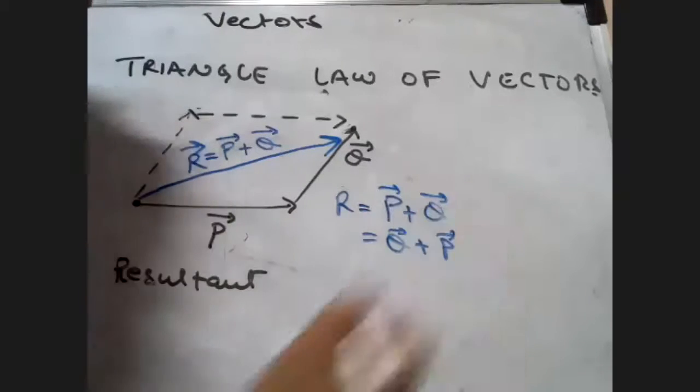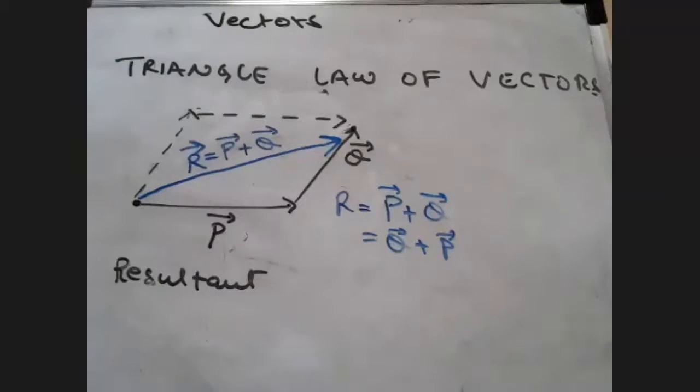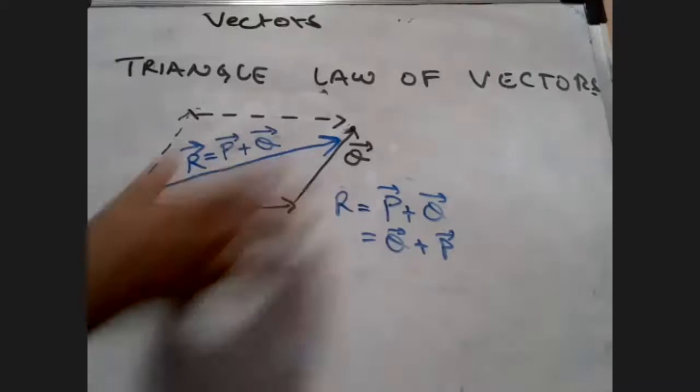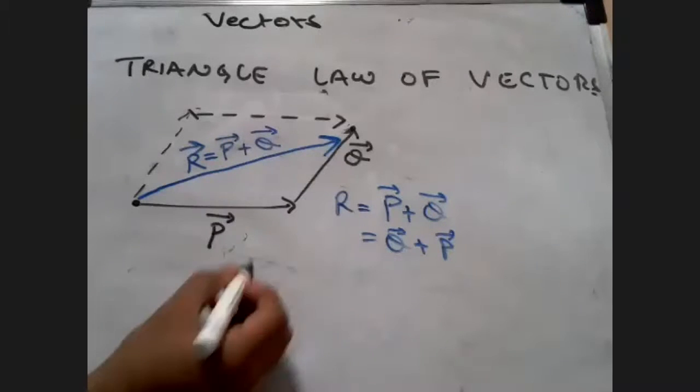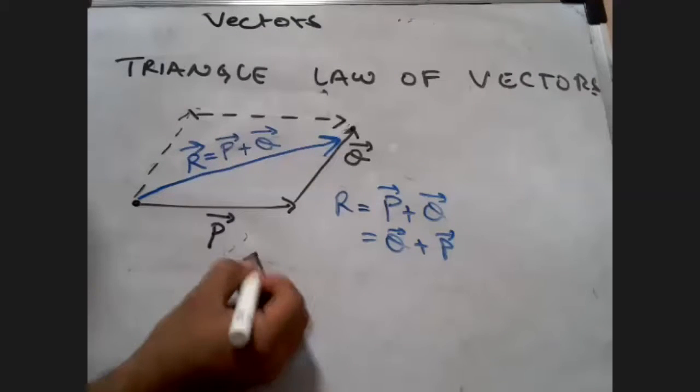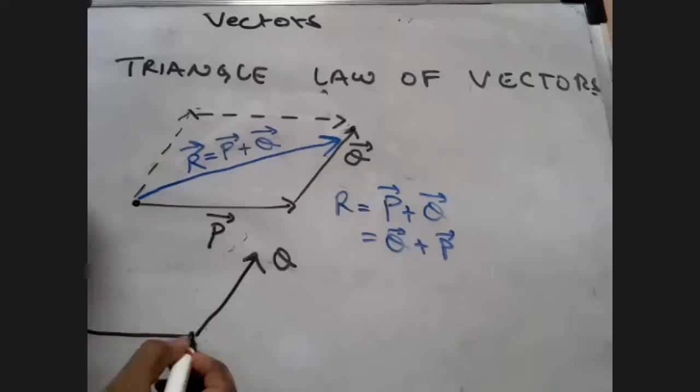Yes, sir. How can I say that? By drawing it. I have to draw and prove it, right? So let's say that this is the same thing over here. I have Q here, right? I had Q here and I had P here, like this. So how can I prove that the resultant is going to be the same?